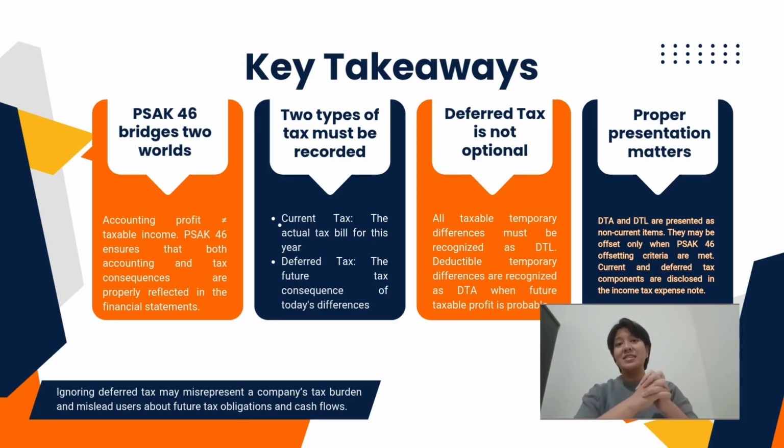To summarize this section, there are several key takeaways from PSAK 46 or PSAK 212. First, PSAK 46 bridges two worlds, accounting profit and taxable income. These two amounts are not always the same because accounting rules and tax rules may treat transactions differently. Second, income tax expense consists of two components, current tax and deferred tax. Current tax relates to the tax payable for the current period, while deferred tax relates to future tax consequences.